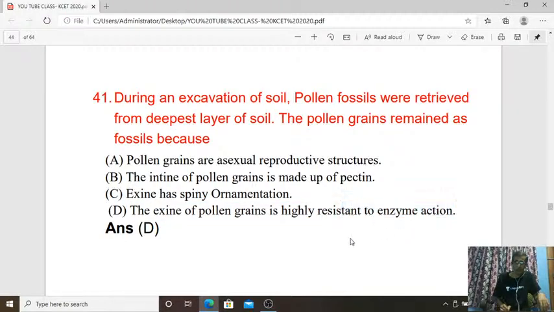So the exine wall of the pollen grain is highly resistant to enzyme action. What is the reason? Because the exine wall of the pollen grain is made up of sporopollenin, organic matter. That sporopollenin is very strong against temperature, enzyme action and acidity. Till today there is no enzyme to degrade that sporopollenin. So sporopollenin gives full protection to the pollen grain from damage. So it remained as a fossil for a long duration of time because of the sporopollenin observed in the external wall of the pollen grain. So the answer is D.